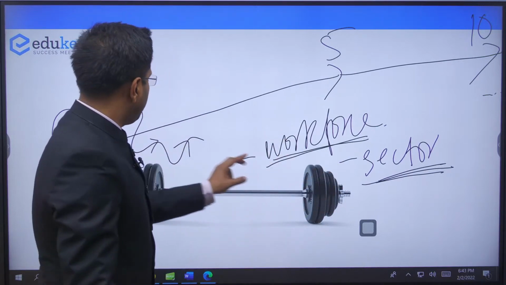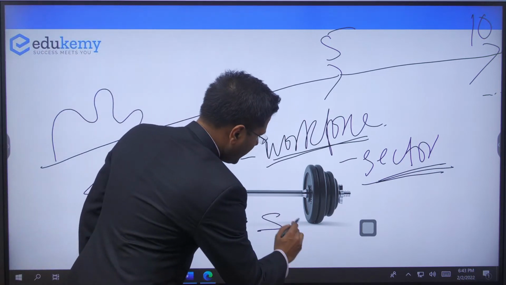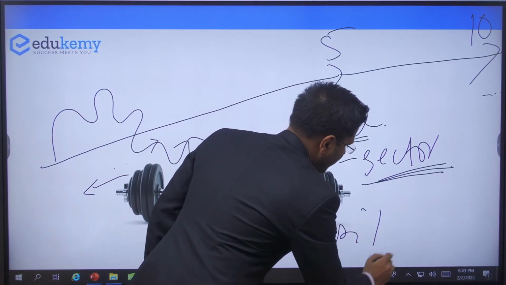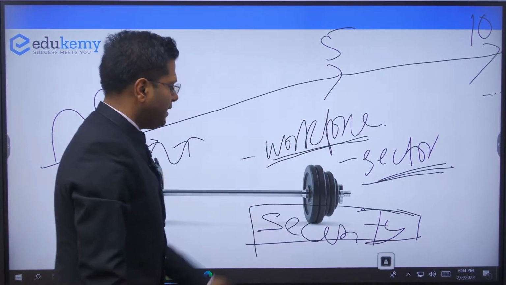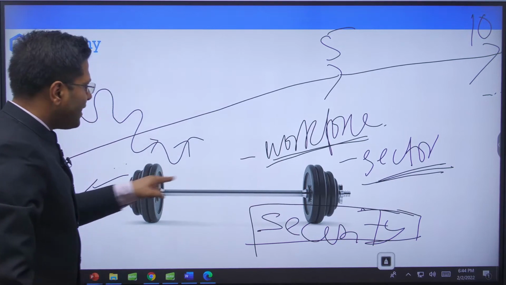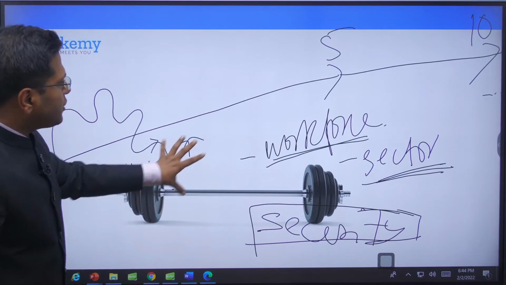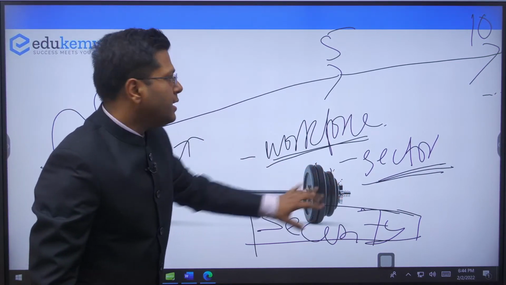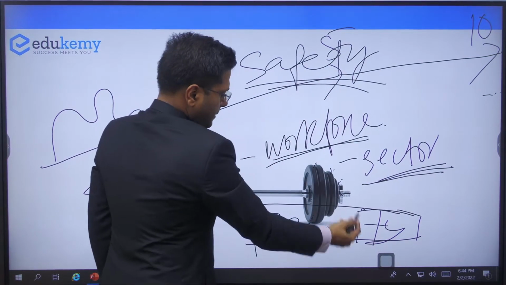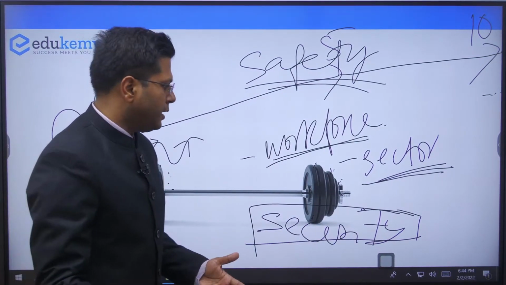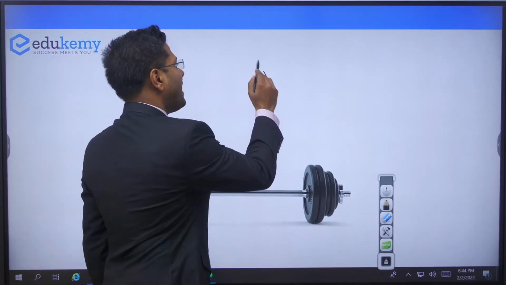And for the same, because the agile approach cannot see the long-term future, we will have to give security. We will have to enhance the security measures, social security measures, for various vulnerable sections. This is going to be the balancing part of the part which leads the growth. It is leading to growth, but it might not provide a safety net to everybody. This safety net is getting provided through social security and other measures, right? And what kind of social security measures? See, MGNREGA is one. So job guarantee is one.